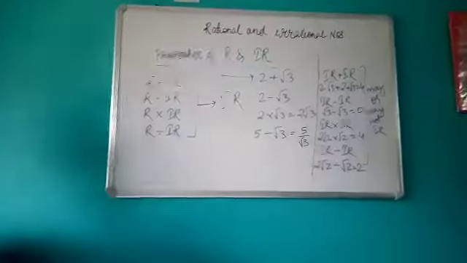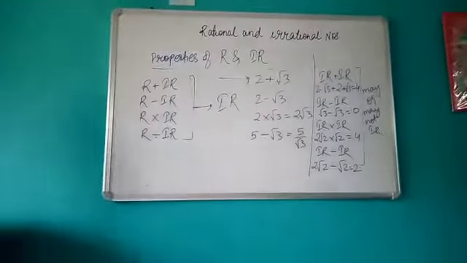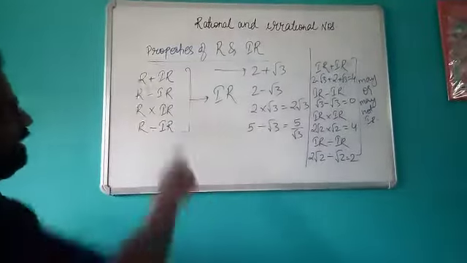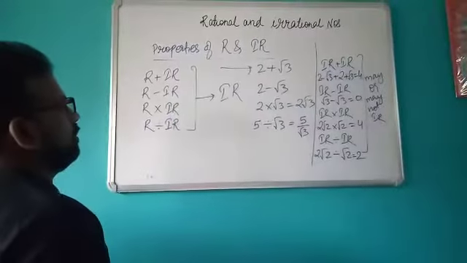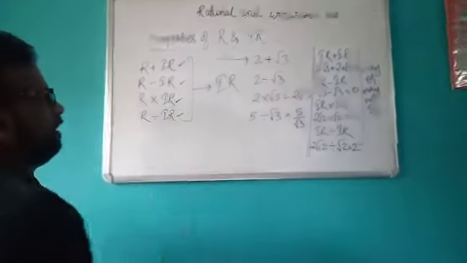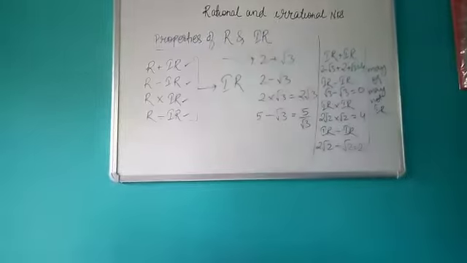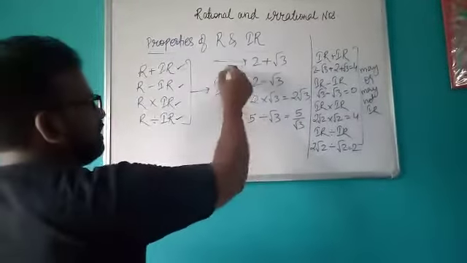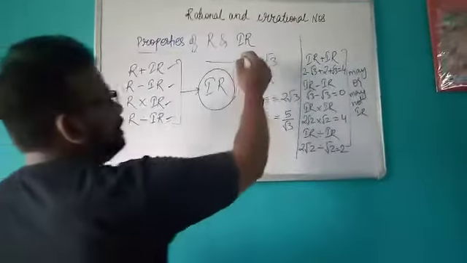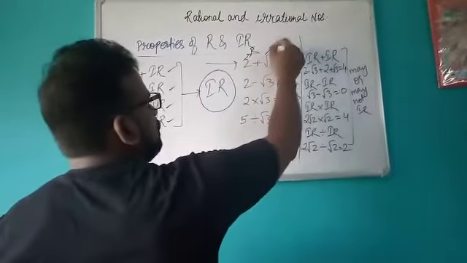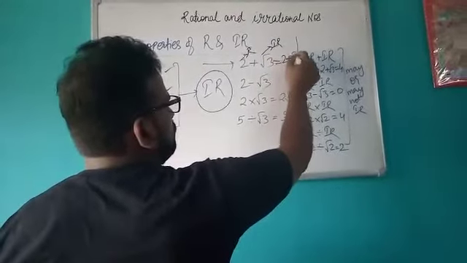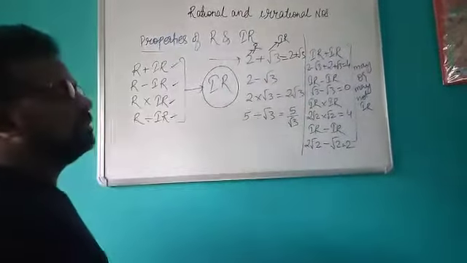Discuss few important properties of arithmetical operations of rational and irrational numbers. So when you add or when you subtract or when you multiply or when you divide a rational number and an irrational number, the answer you always get is an irrational number. For example, 2 is a rational number and √3 is an irrational number. So when you add this, you will get the answer 2 plus √3, that is an irrational number.